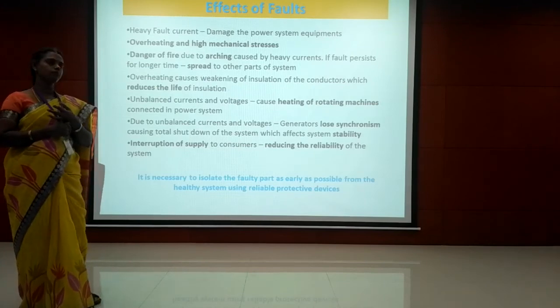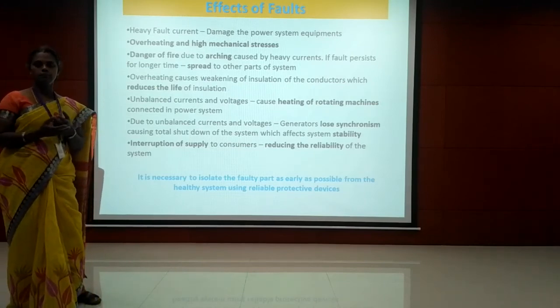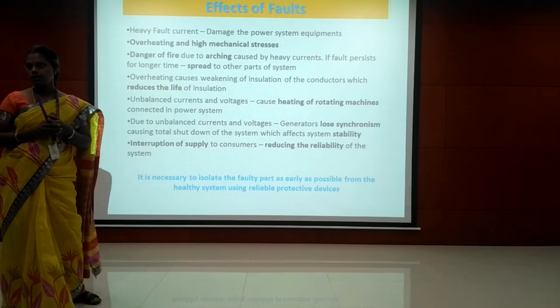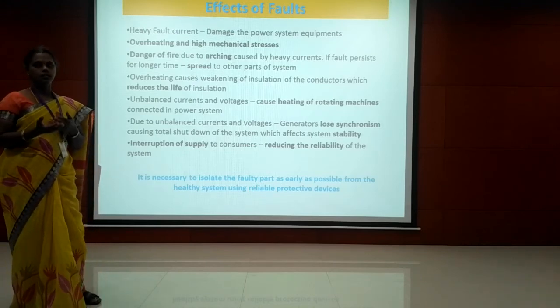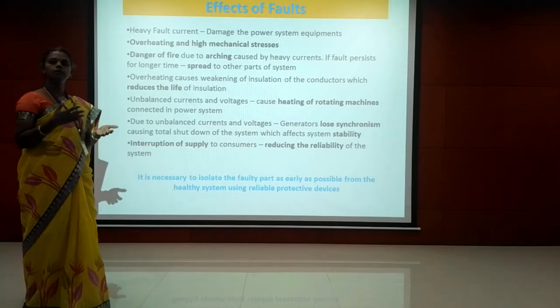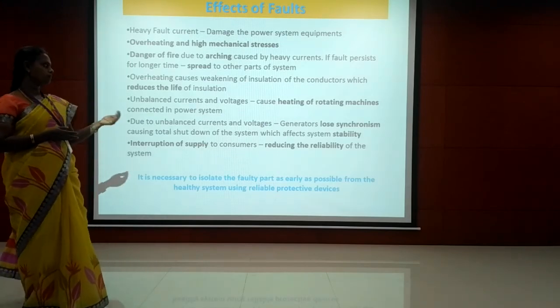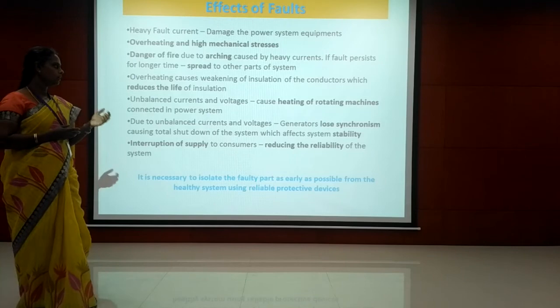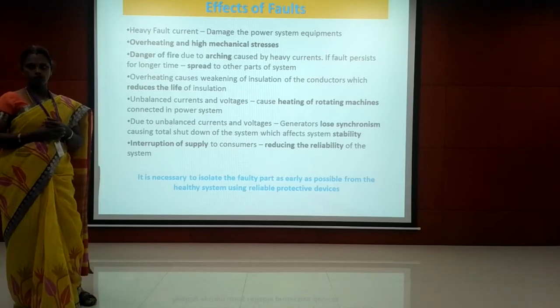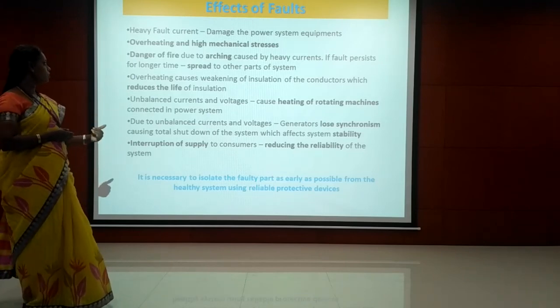Then interruption of power supply to the consumers. For example, take a three-phase line fault. If there is a three-phase fault, what will happen? The power supply to the consumer will be interrupted. The interruption of power supply to the consumer is going to reduce the reliability of the system. So these are the effects of fault.